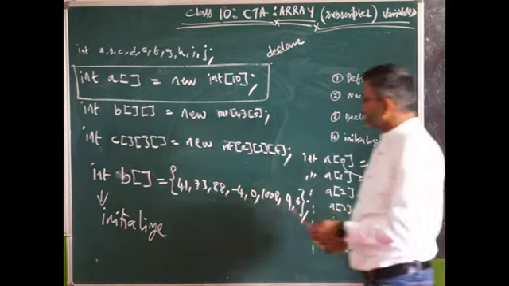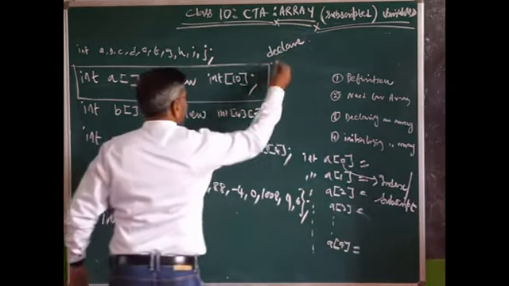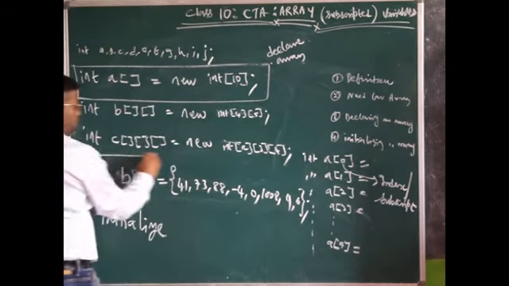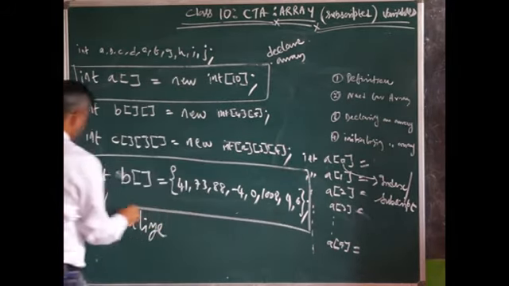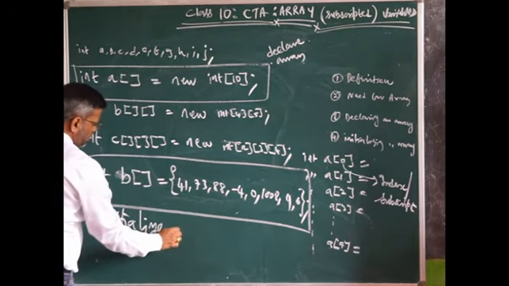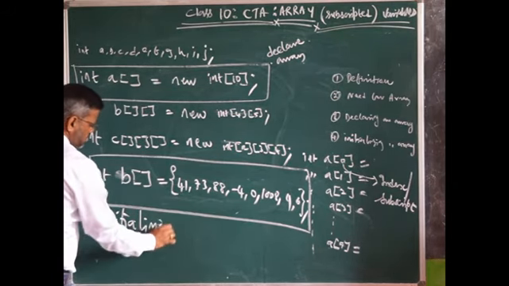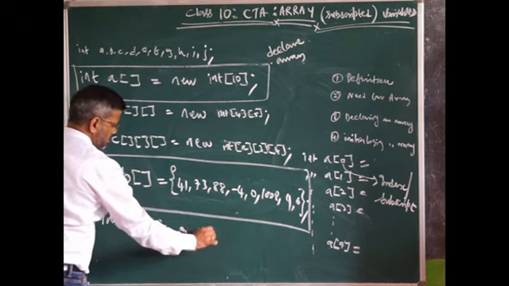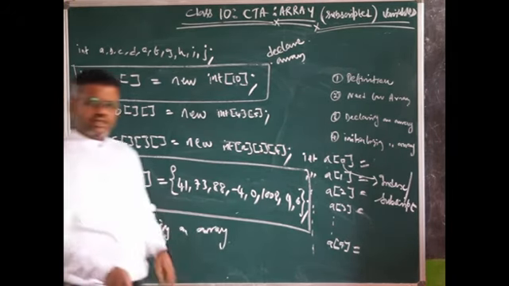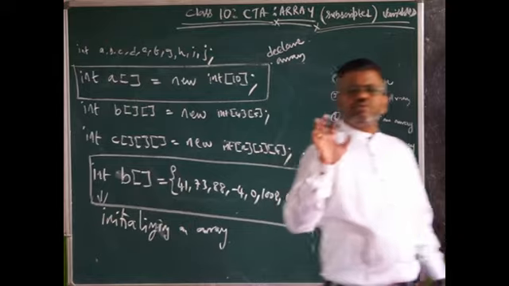So this is called declaring an array. And you better copy down in your notebook, boys and girls, initializing an array. Initializing an array.